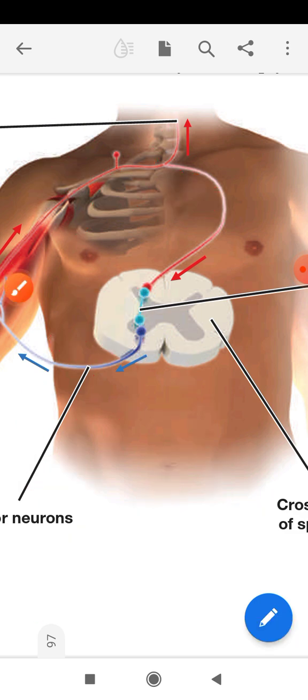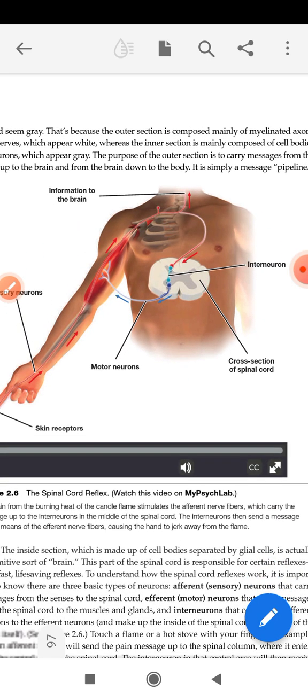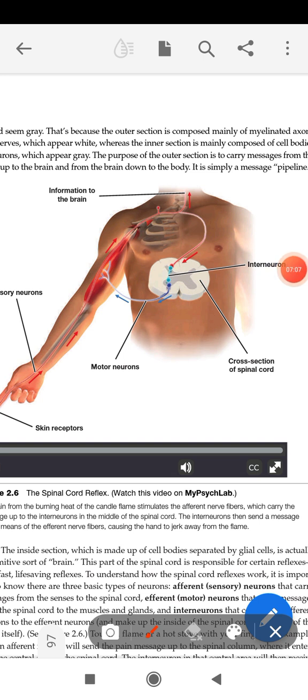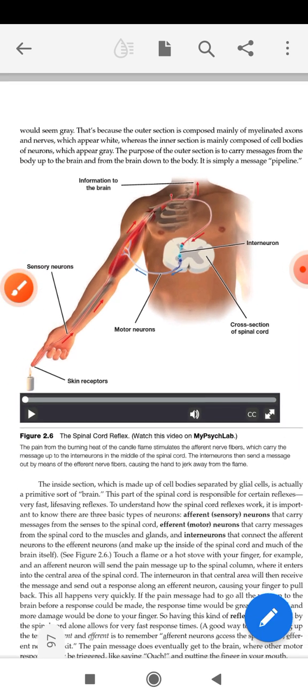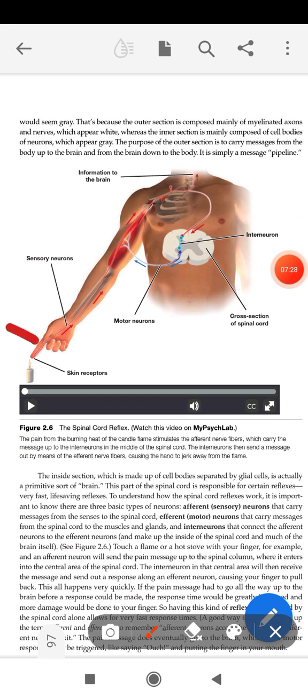Now, how does this spinal cord function? Spinal cord is involved in decision making as well as for the transferring of data or signals or the senses to our brain also. Let us understand it with an example. Suppose your finger is feeling some pain due to burning.